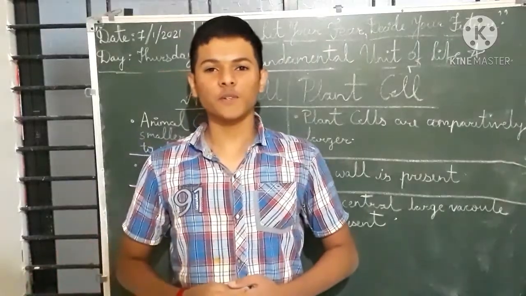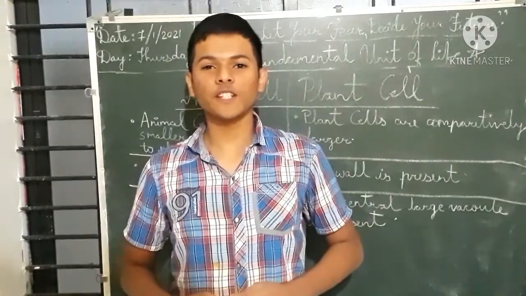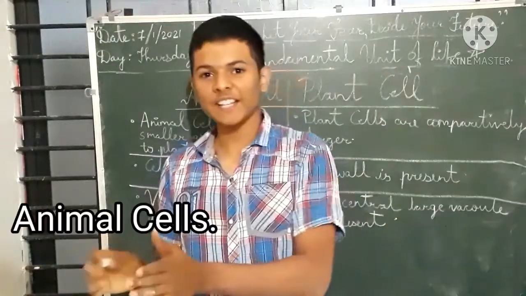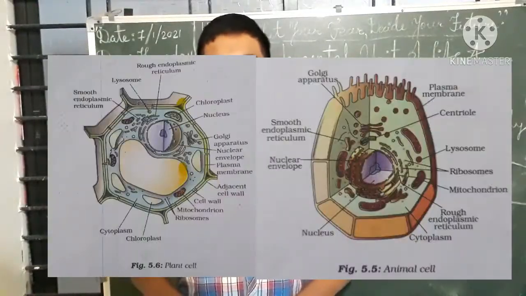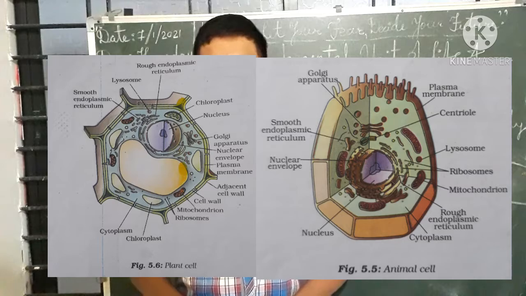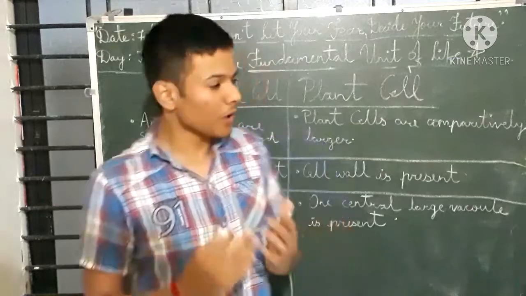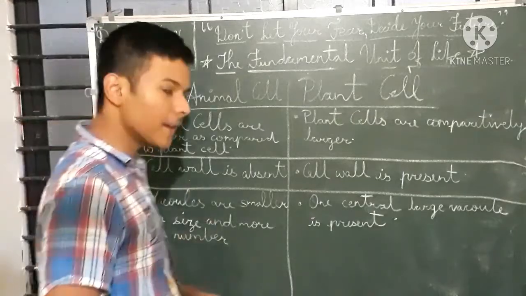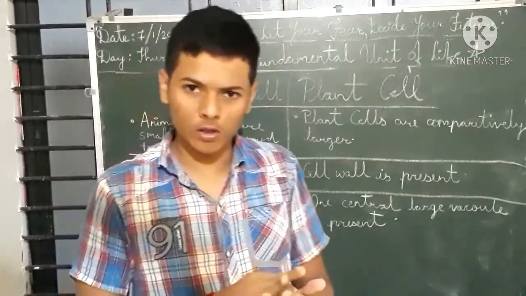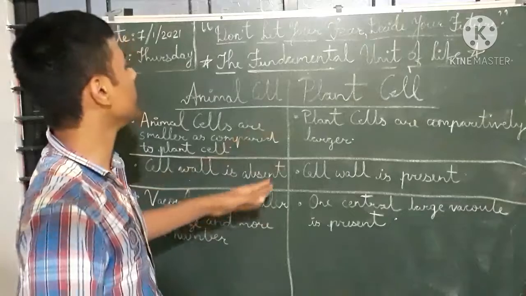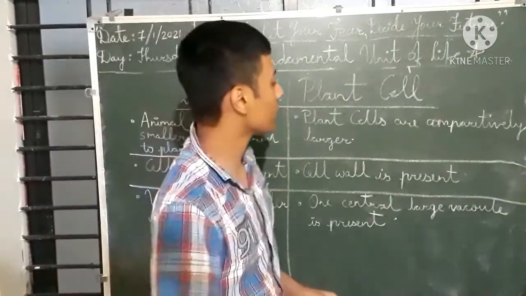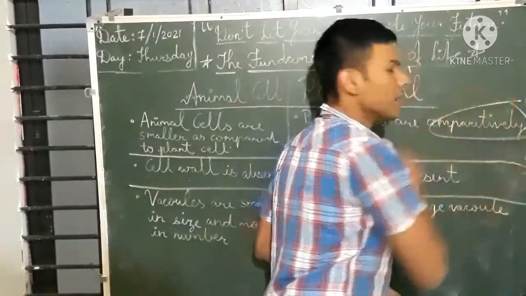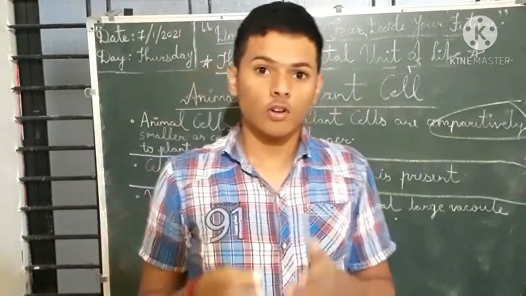Now students, we are going to see three main basic differences between plant cells and animal cells. On your screen you can see both cell diagrams. Animal cells are generally smaller as compared to plant cells, where plant cells are comparatively larger, not so big, not so small.